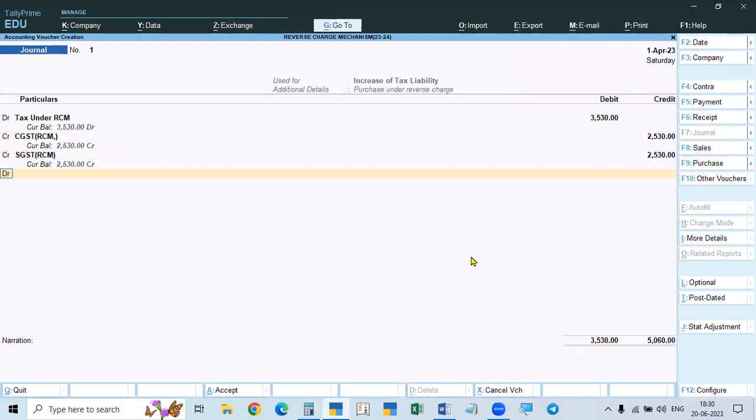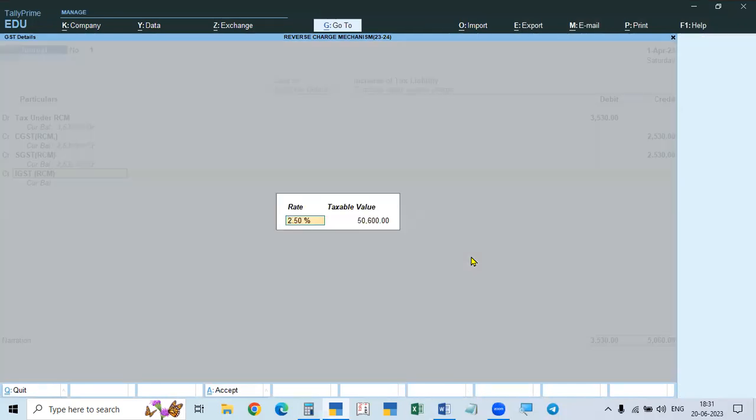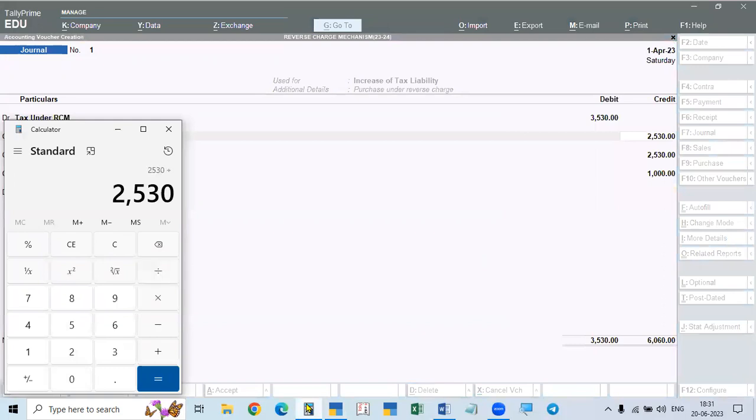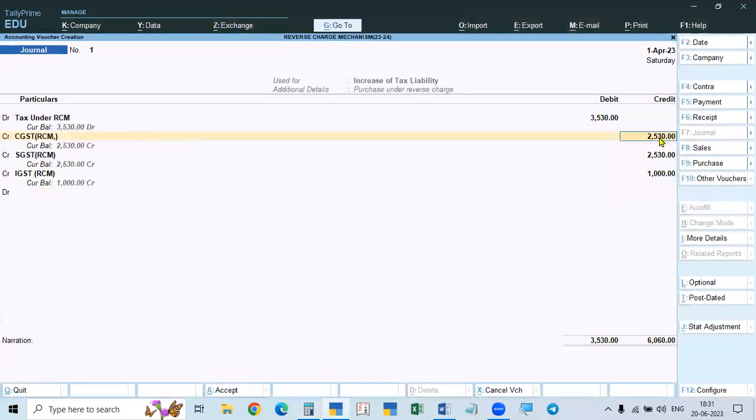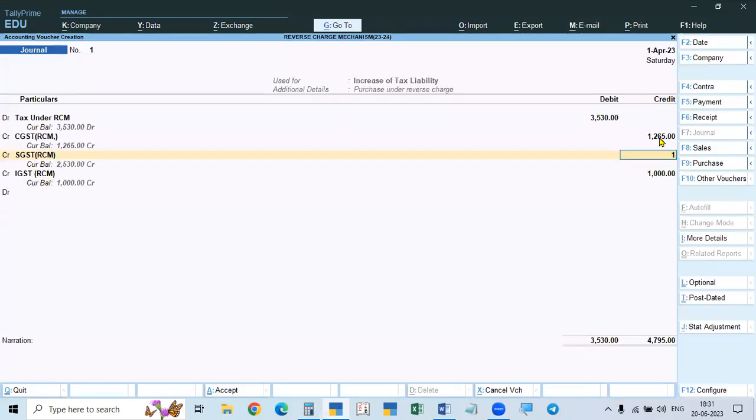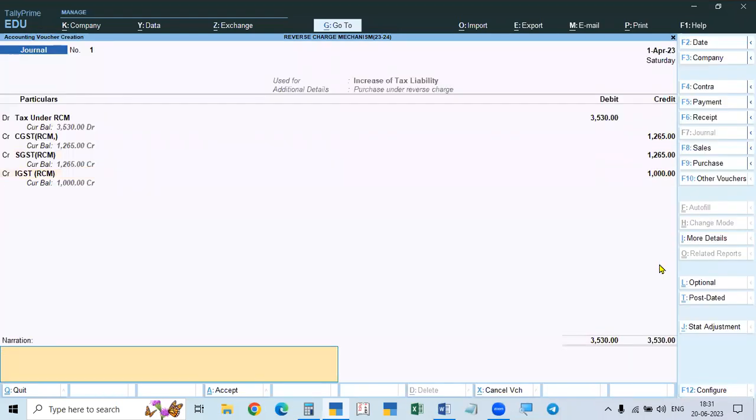Then again credit, IGST, RCM, 5% of 20,000. Sorry, 2,530 is the total, so 2,530 divided by 2 is 1,265. This is 1,265, and this is also 1,265, and this is 5% of 20,000. So the total is 3,530.